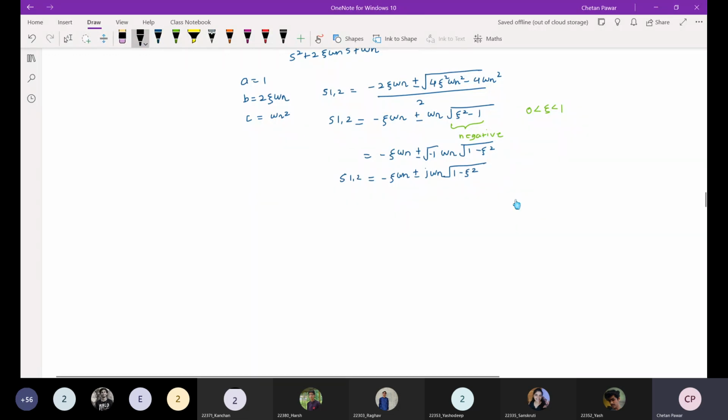And if you draw the pole location, it will be like this. Now you tell me what is the time constant of this system?